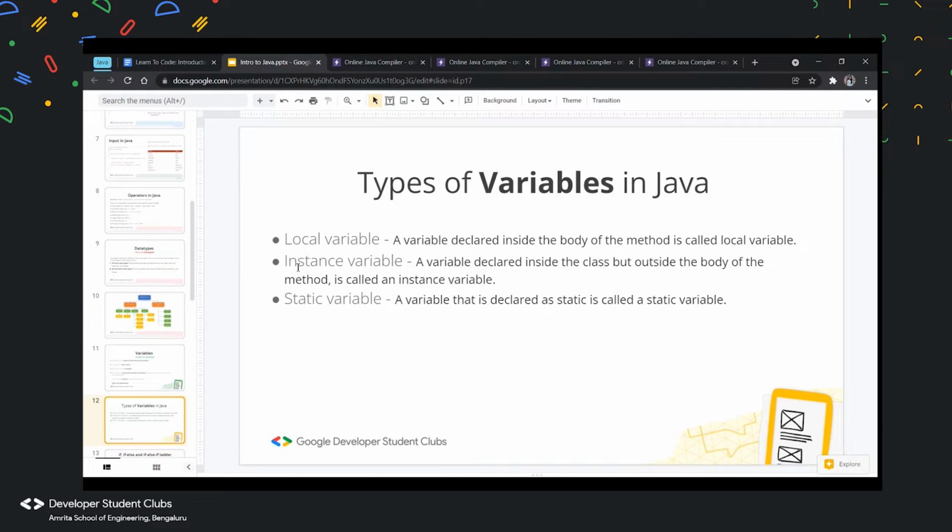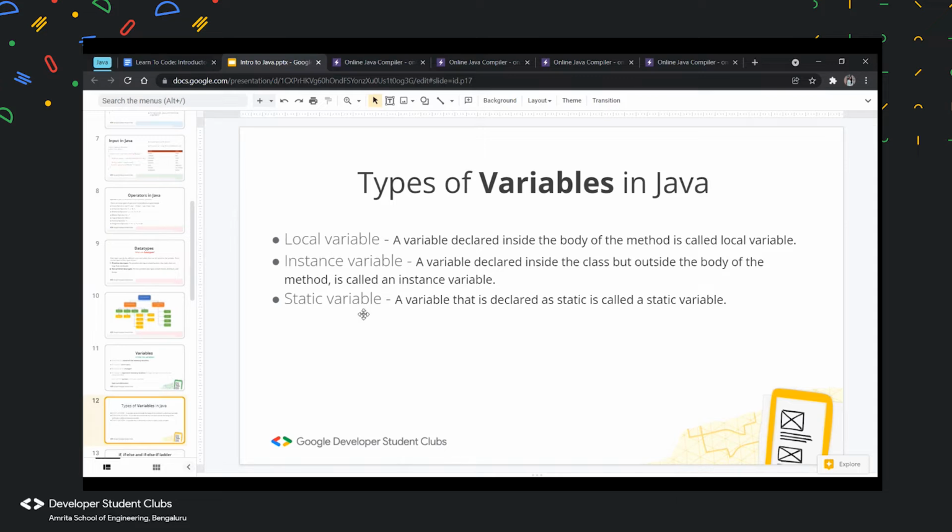An instance variable is a variable declared inside the class but outside the body of the method. So a local variable was only inside the method and can be used only inside the method, whereas an instance variable is outside the method but in the body of the class. It is also not declared as static, and it is called an instance variable because its value is instance specific and is not shared among other instances.